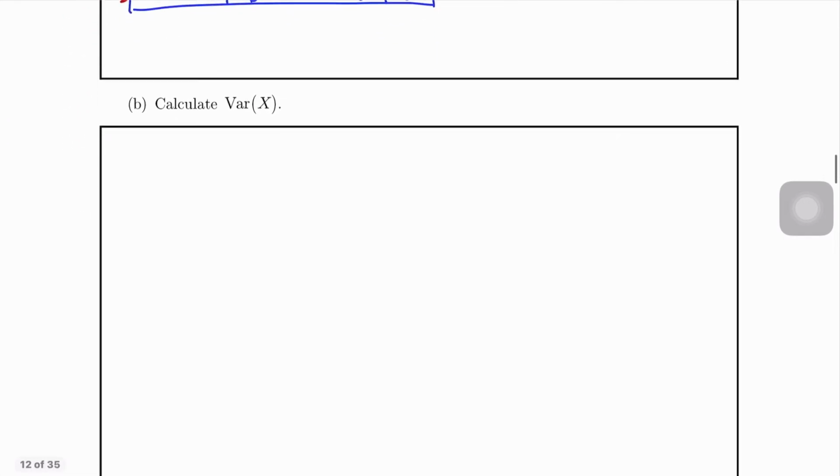Next, calculate variance X. So untuk cari variance X, kita perlukan EX dan juga EX square. So EX, what is EX? EX adalah summation X times PX.